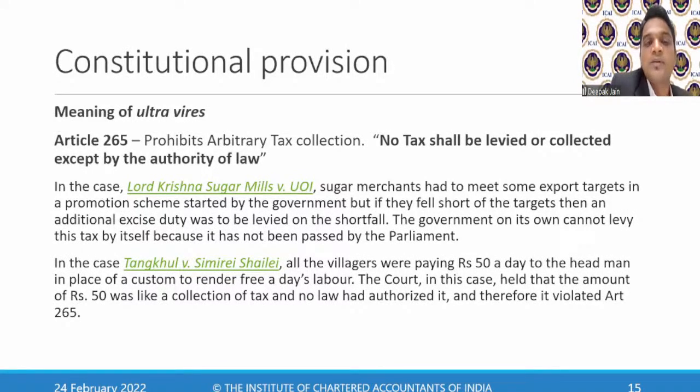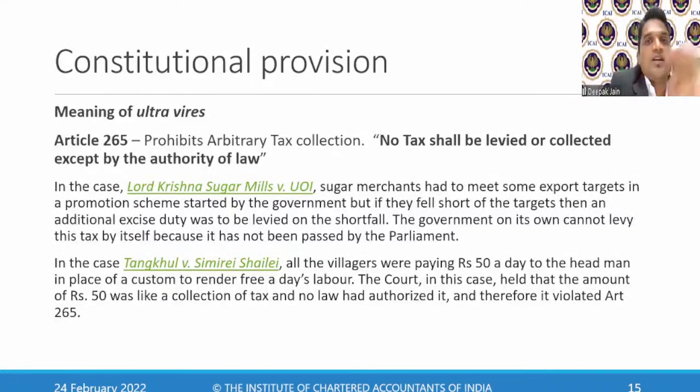It prohibits arbitrary tax collection, which means you cannot just collect taxes based on your own will and wish. You should have a proper authority. Authority means that the Constitution will tell you, for example, that you have a tax on lotteries. That will be mentioned in the Constitution, saying who can collect taxes.